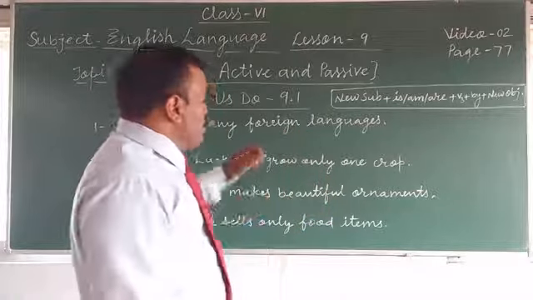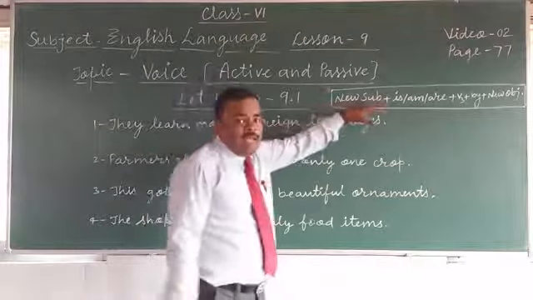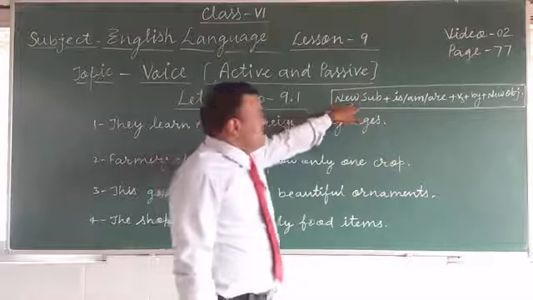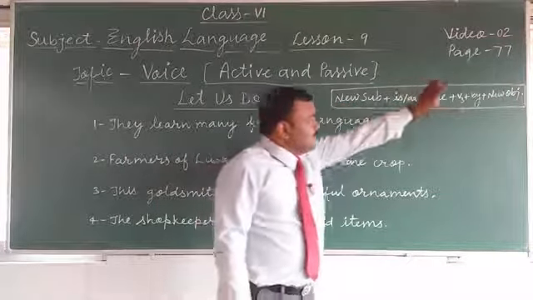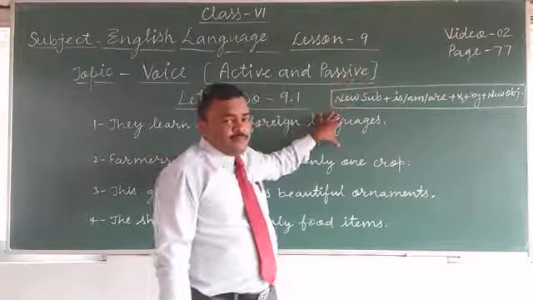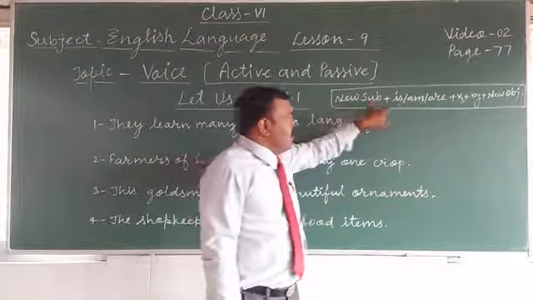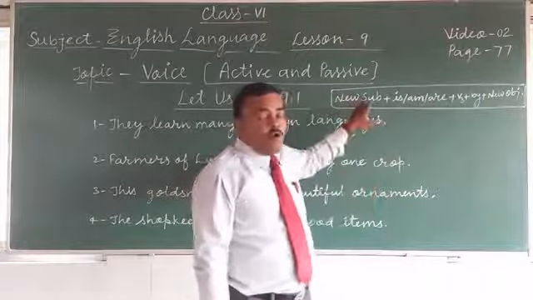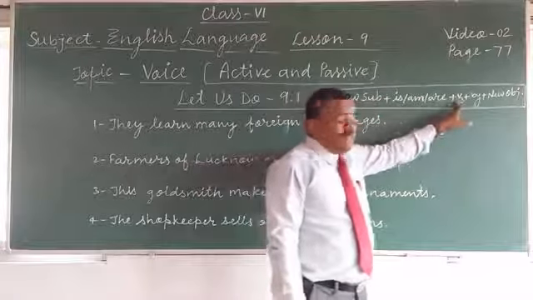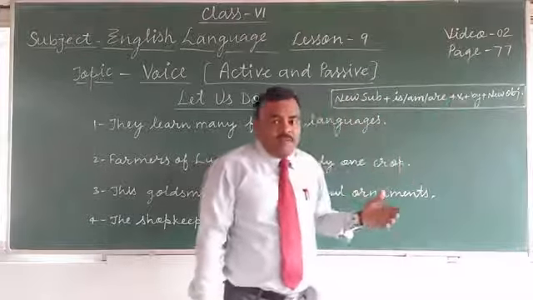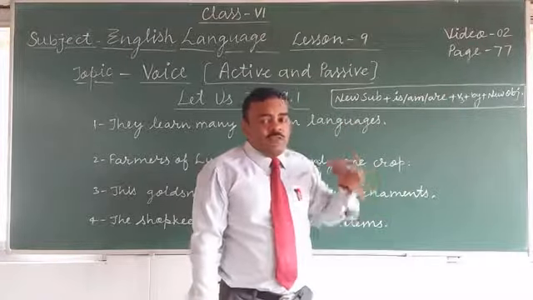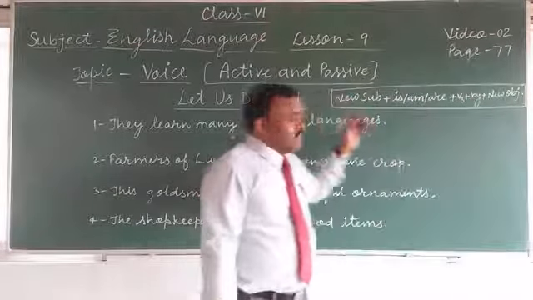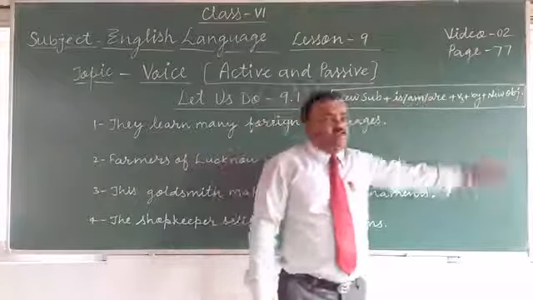In the previous video I taught you present indefinite tense, and the sequence of passive voice is: we write first the new subject, meaning the object becomes the subject. Then we write is, am, or are, any one according to the number and person of the new subject, and then we use the third form of the verb. So in all passive voices we use the third form of the verb. Then we add by, and the new object, that is, the subject becomes the object.